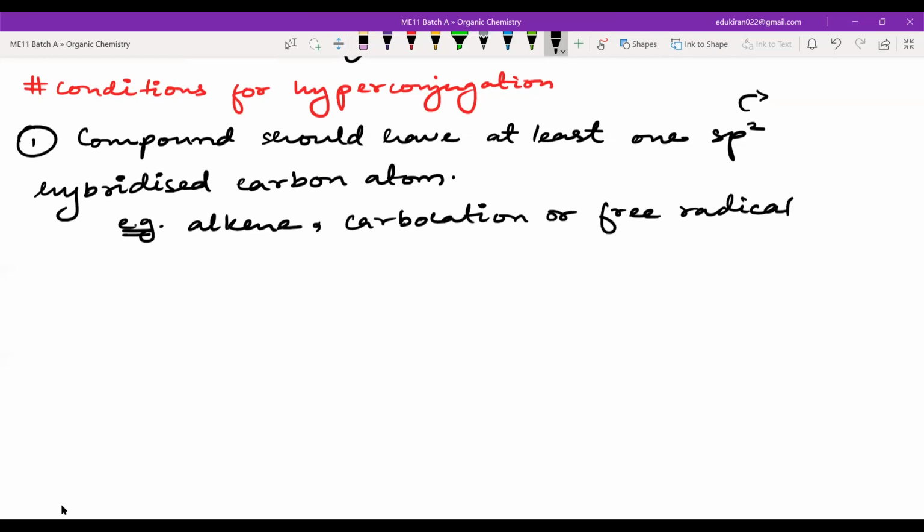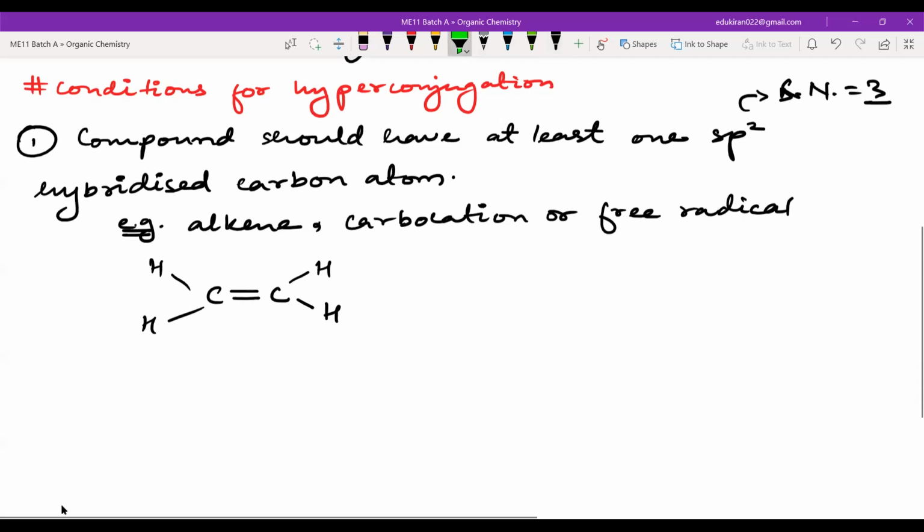If it is sp2, the steric number should be 3, right? For example, this is an alkene, and both of these carbons are sp2 hybridized. Now for carbocation: carbon with hydrogen, hydrogen, hydrogen, and a positive charge.